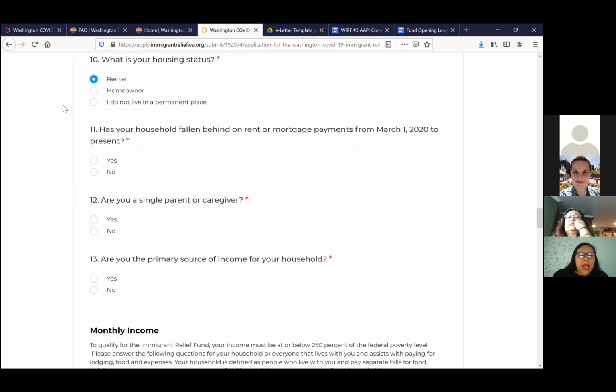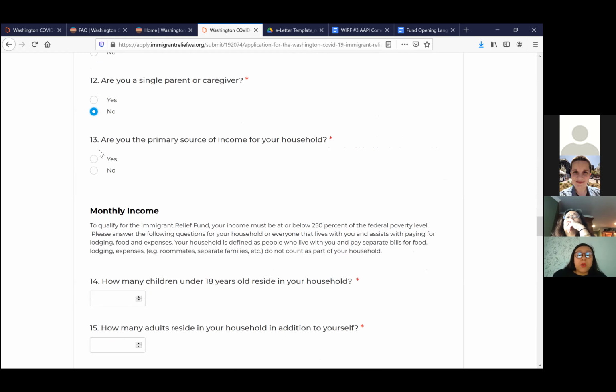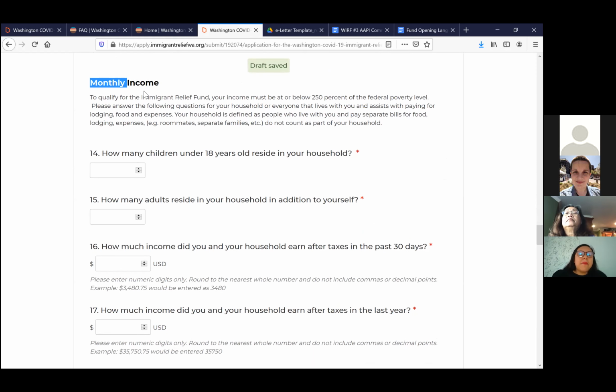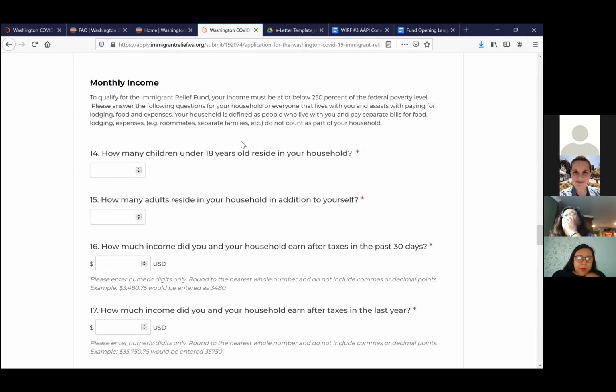And then we ask more questions around the impact of COVID, right? Have you fallen behind rent or mortgage? Are you a single parent or caregiver? The primary source of income for your household. They're pretty straightforward questions. The piece where last time around we had a lot of confusion from community members and where we really want to make sure that we're taking our time this time around.